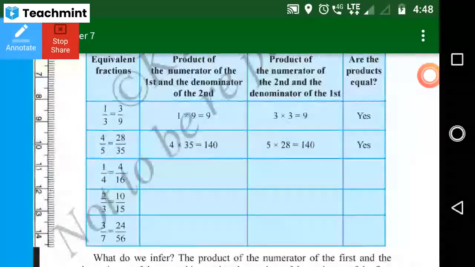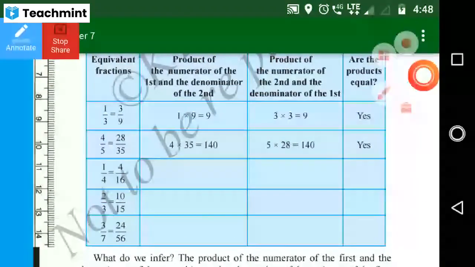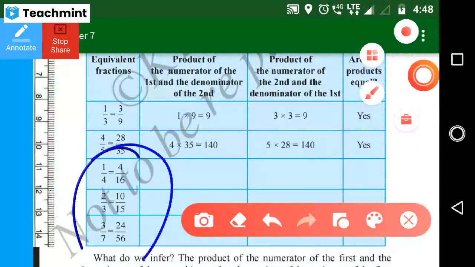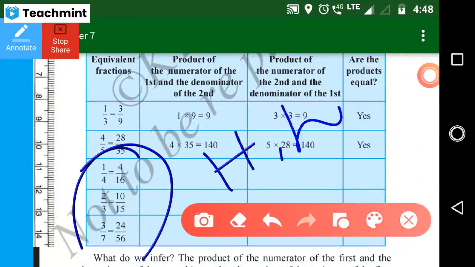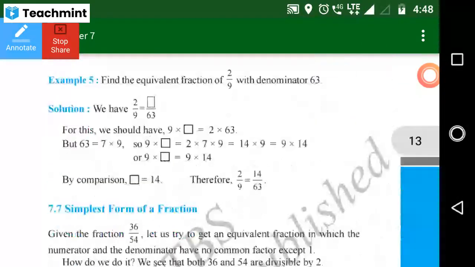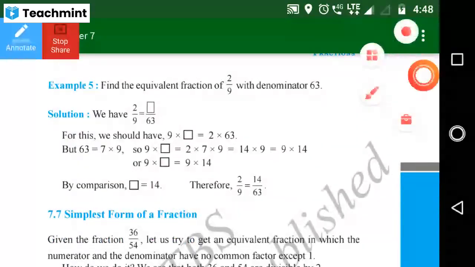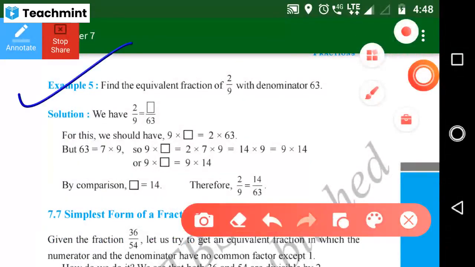It means are both the fractions equivalent or not? That one only I am telling. Understood? So the remaining problems you can solve at home. Equivalent fraction, because if we multiply 4 fours is 16. Yes, good.